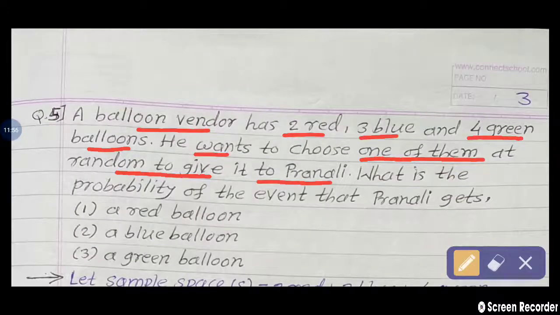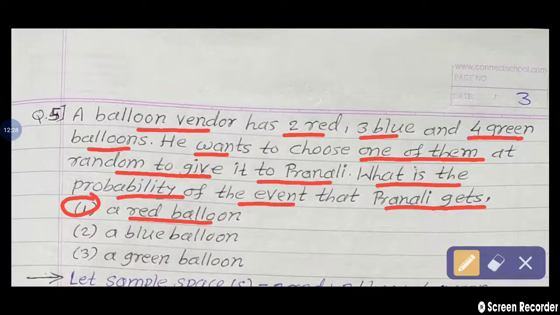Out of these 2 red, 3 blue and 4 green balloons, the balloon vendor wants to choose one at random and give that one balloon to Pranali. What is the probability of the event that Pranali gets: first sub question, a red balloon; second sub question, a blue balloon; and third sub question, a green balloon.